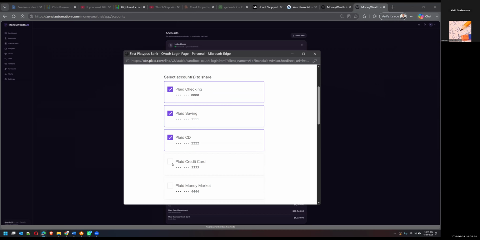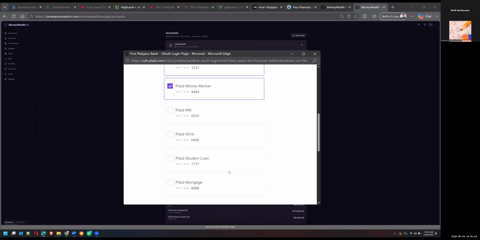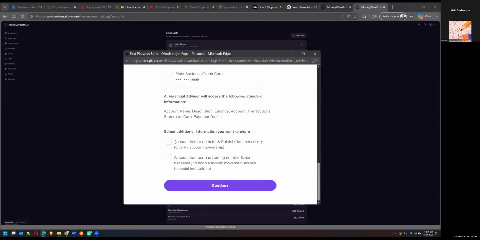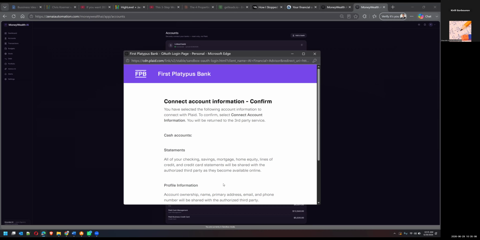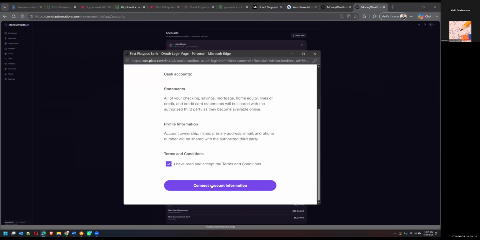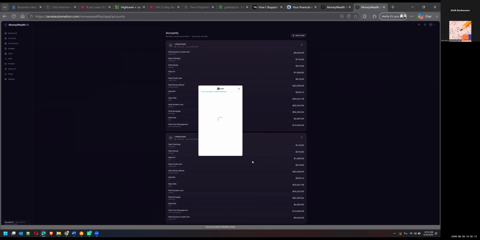So you can add all of your accounts, whichever ones you want, credit cards, any number of cards, banks.